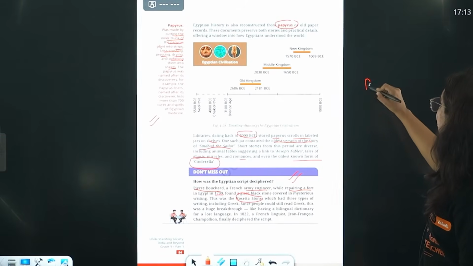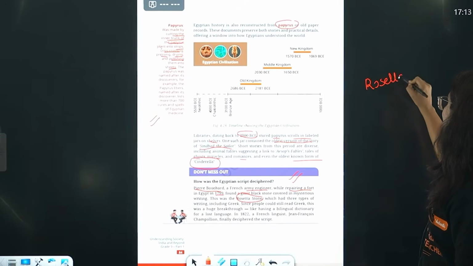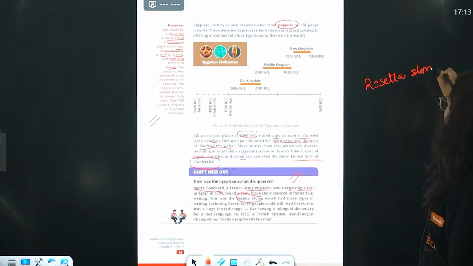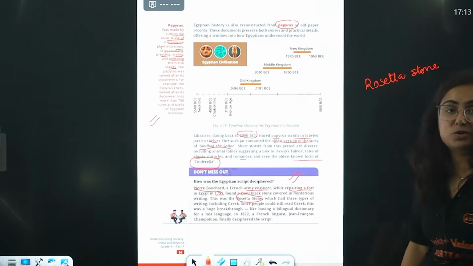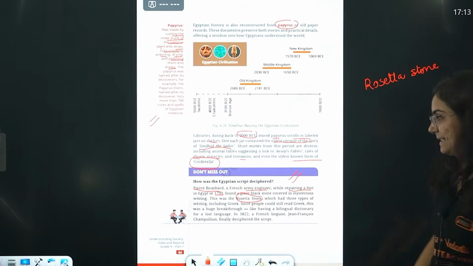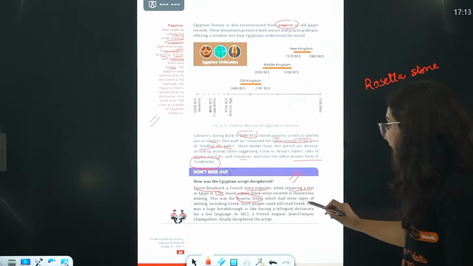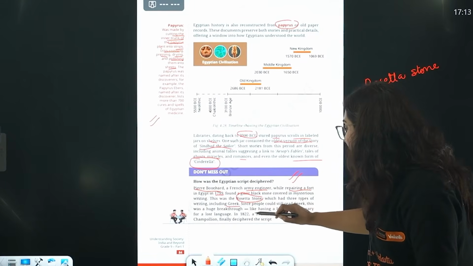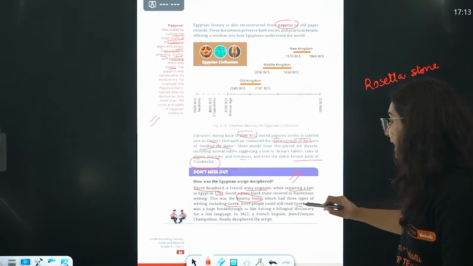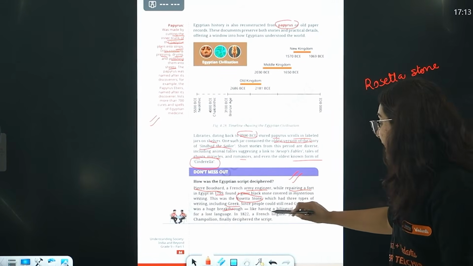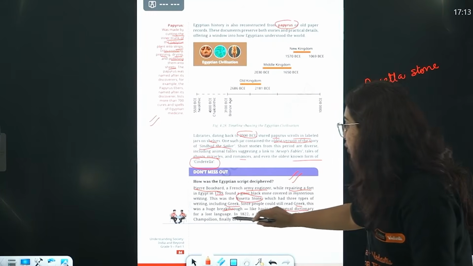The question can come: what is the role of the Rosetta Stone? So beta, this Rosetta Stone is the first stone which helped us to reconstruct the Egyptian writings, which has 3 types of writings, including Greek. Since people could read Greek, this was a huge breakthrough, like having a bilingual dictionary for a lost language.